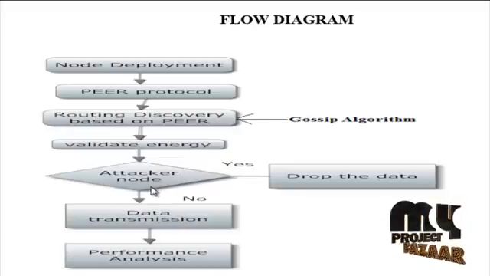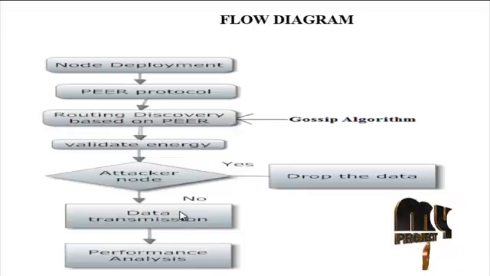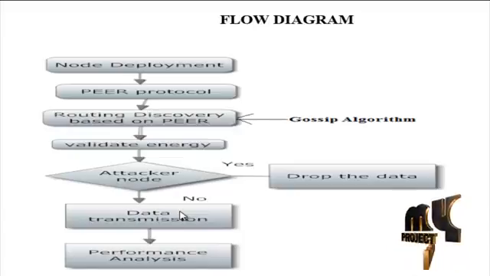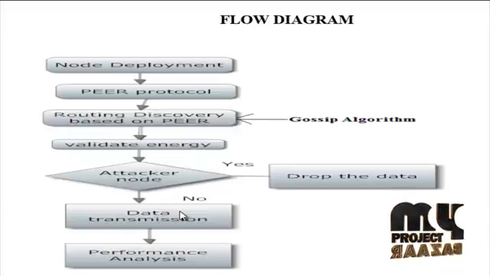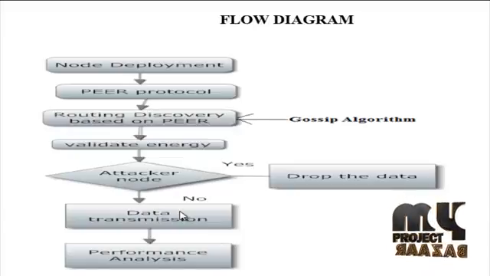Next, if attacker nodes are present, then drop the data. Otherwise, the data transmission is performed. After it reaches the destination node, route reply packets are sent to the source node. Transmit the data from source node to destination node through energy-efficient intermediate nodes. If any path failure occurs, route discovery starts again. The transmission of the network depends on node position, speed, velocity, and update time.